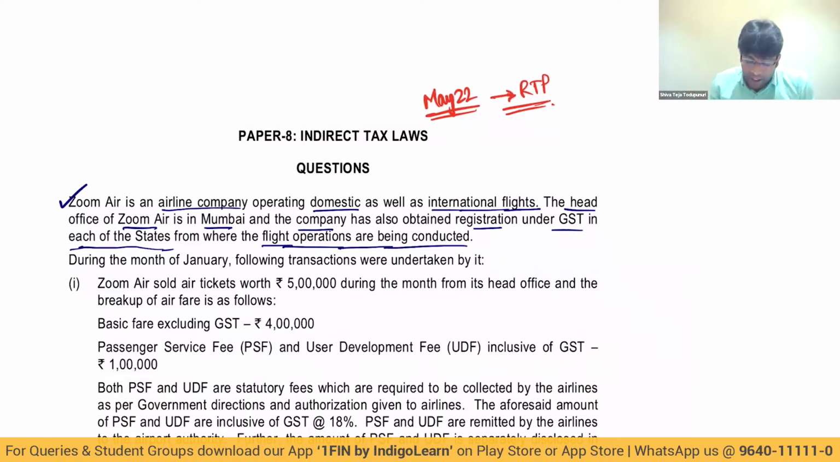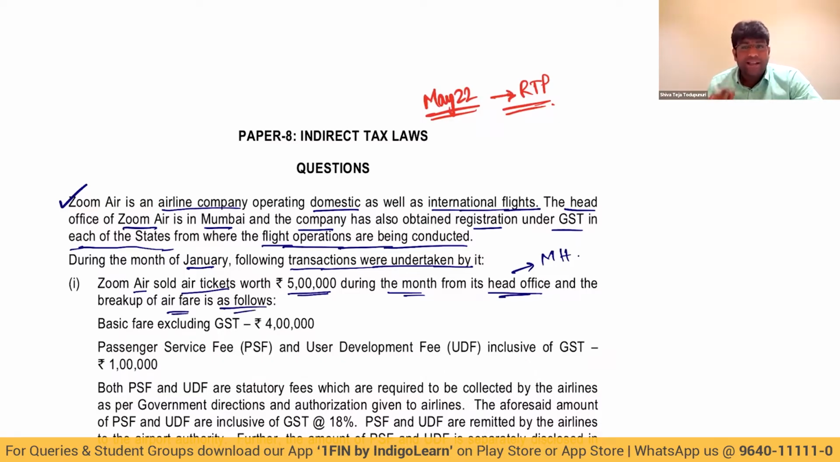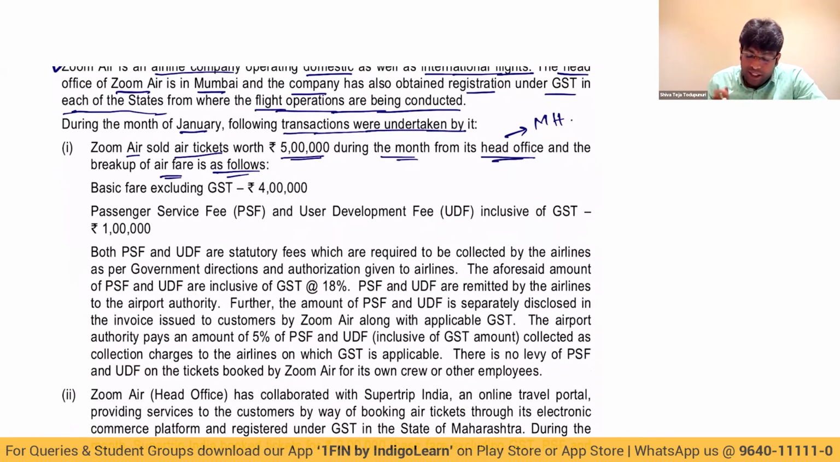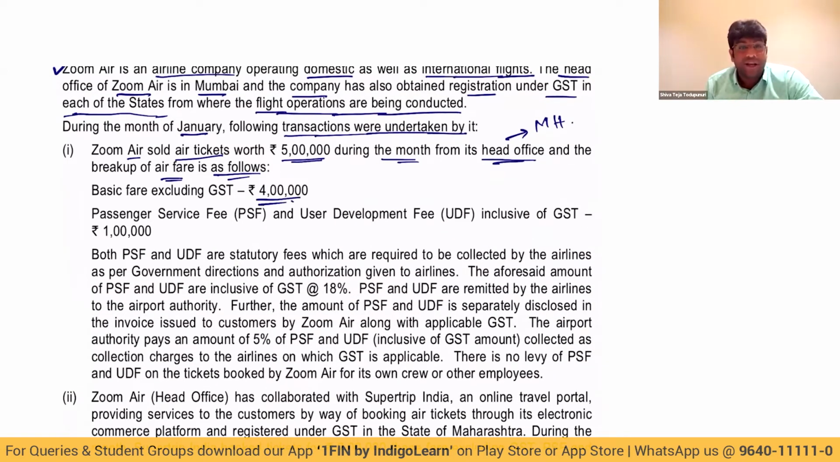Next point. During the month of January, the following transactions were undertaken by it. First, Zoom Air sold air tickets worth 5 lakhs during the month from its head office. Where is the head office? Maharashtra. And the breakup of airfare is as follows. First, basic fare excluding GST is 4 lakh rupees. Then, passenger service fee and user development fee inclusive of GST is 1 lakh. That is PSF and UDF.